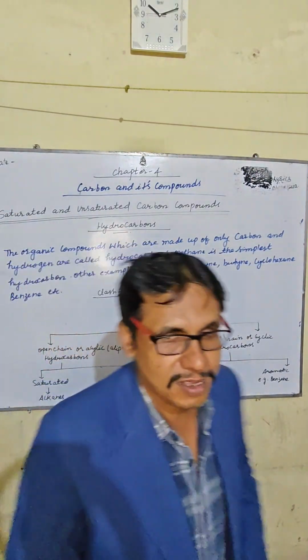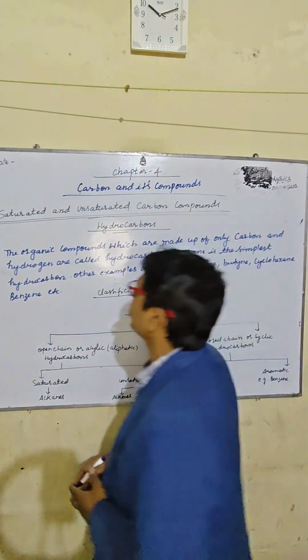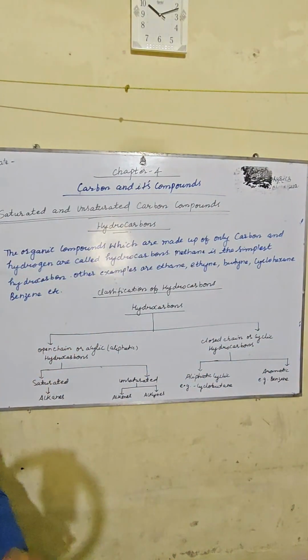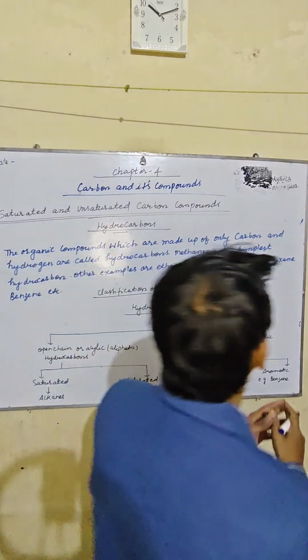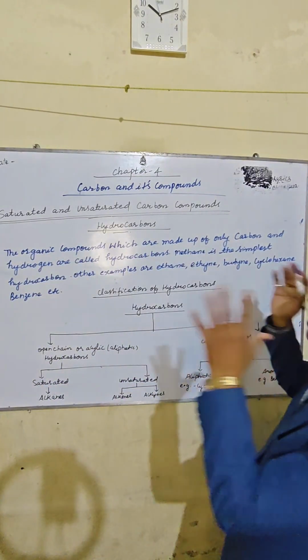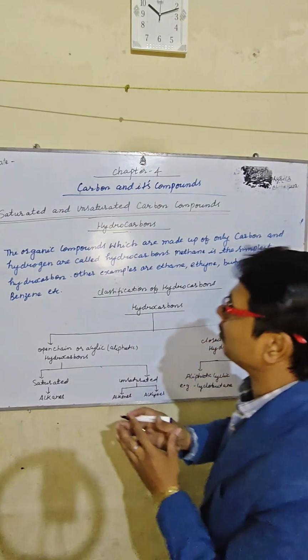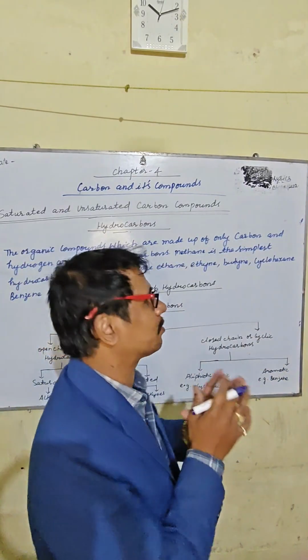Welcome in my shorts. This is chapter number 4, carbon and its compounds. I am starting a new topic, the saturated and unsaturated carbon compounds. This is chapter number 4 from the chapter carbon and its compounds. The first topic is the hydrocarbons.